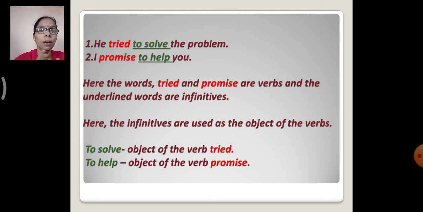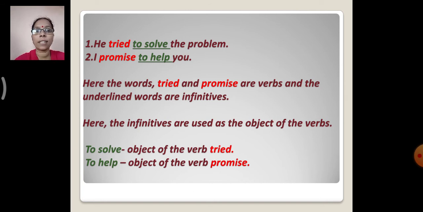Tried is a verb, promise is a verb, and the underlined words, to solve and to help, are infinitives. So here you can see that the infinitives are used as an object of the verbs. For example, to solve is the object of the verb tried, and to help is the object of the verb promise.